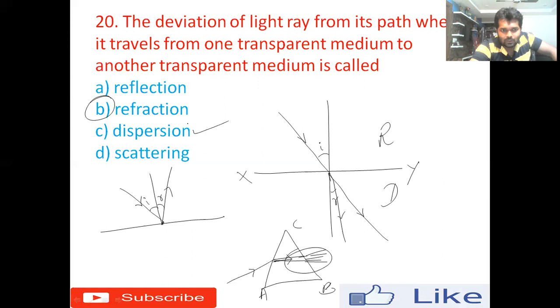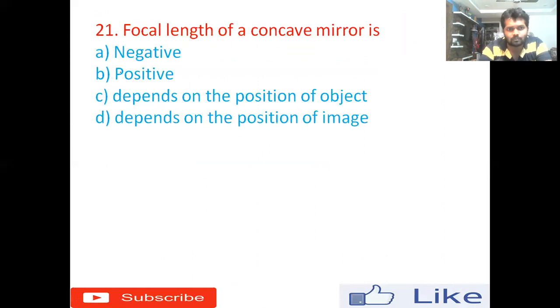Next, come to option D, scattering. Scattering is one of the important phenomena that occur in nature. Whenever white light or any color of light passes through the atmosphere, the atmospheric constituents like dust particles, water molecules, or other air molecules make the light scatter or split up. That process is called scattering. All right, but the right answer for this question is option B.